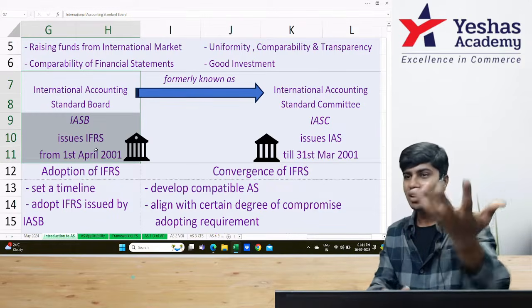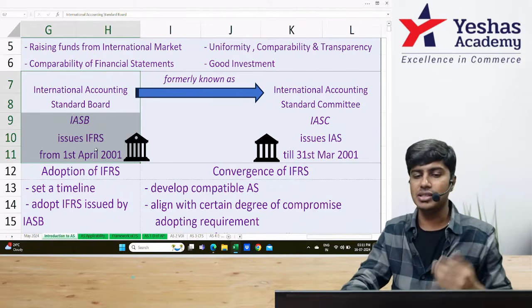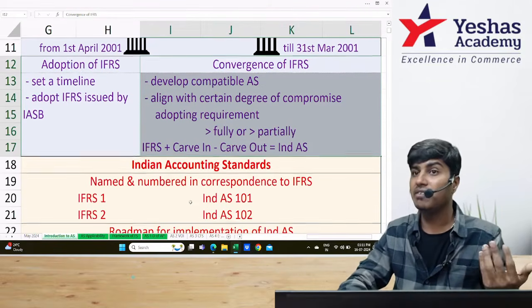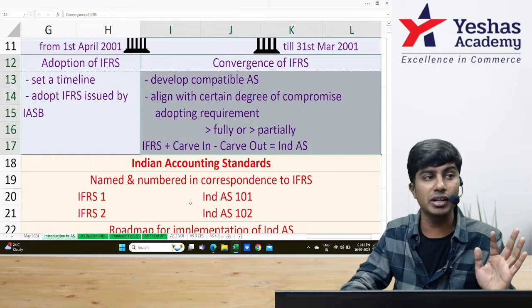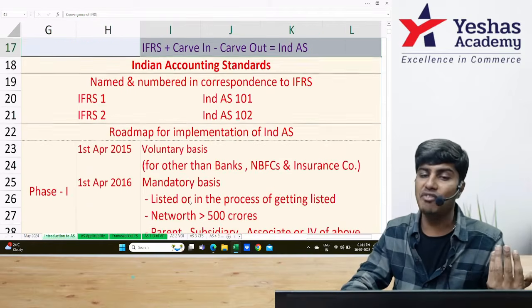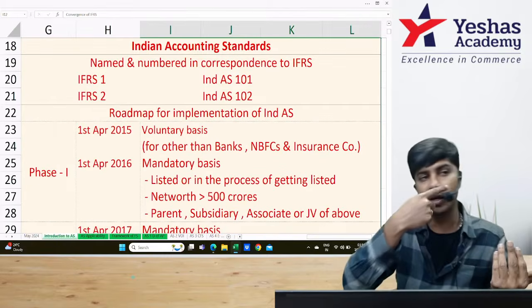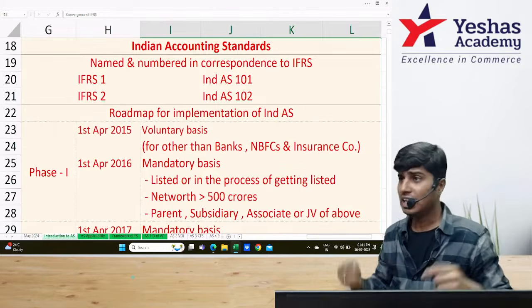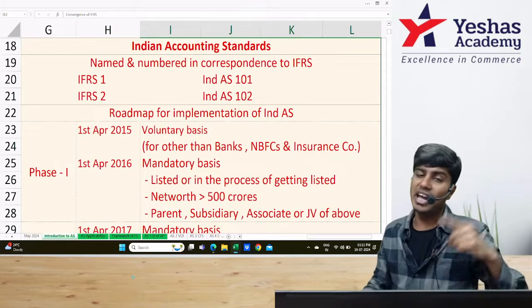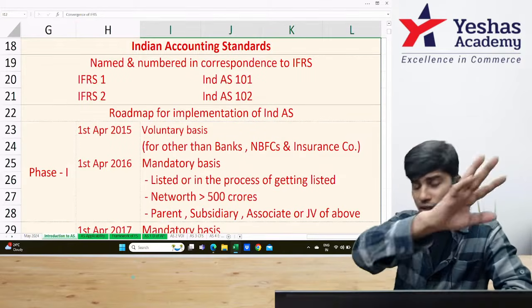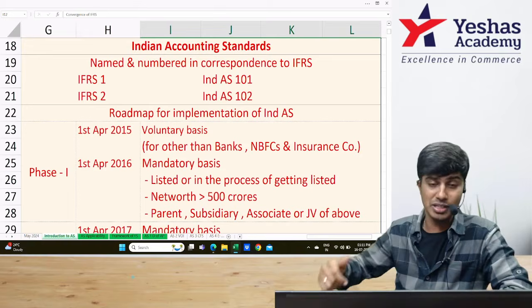So ever since then we follow IND AS. That's how we have converged with IFRS. We have converged with IFRS, not fully adopted IFRS. How is IFRS adopted in India? IFRS in the converged form in IND AS works like this. If it is IFRS 1, it becomes IND AS 101. If it is IFRS 2, it becomes IND AS 102, and so on. Similarly, the rest of the numbers are placed.